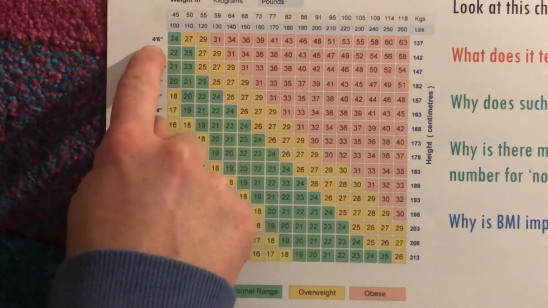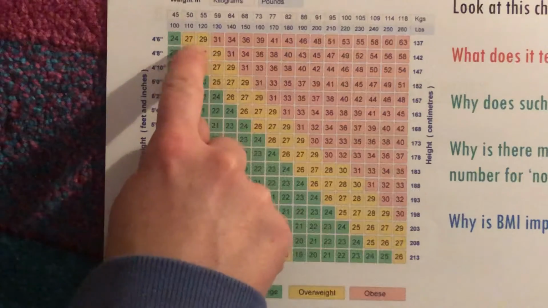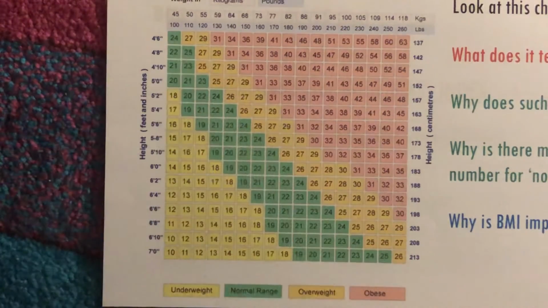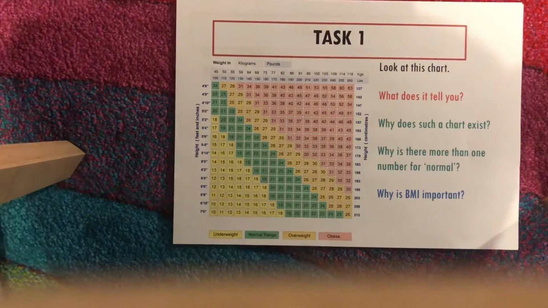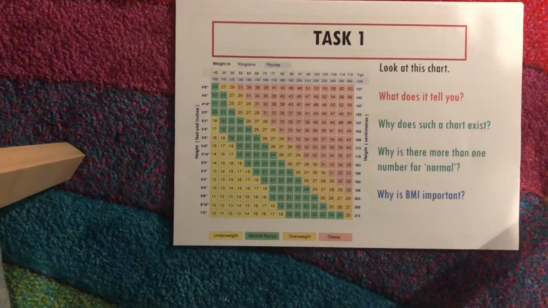So look, if I was 4'6", I would be overweight at a much, much lower weight than somebody who was taller. So I will put that on there if you need it, but I think it's probably an okay visualization to see it there. We have got a few questions on this one here, so I'm just going to reset this up so you can see it properly.